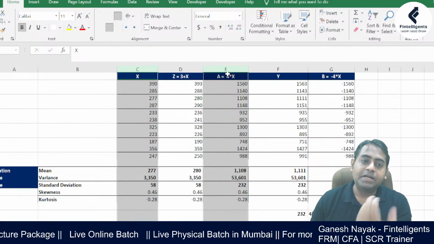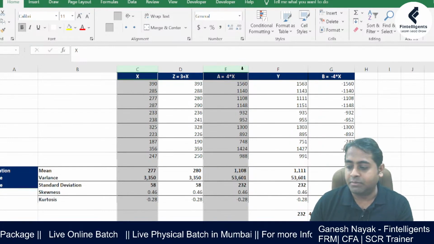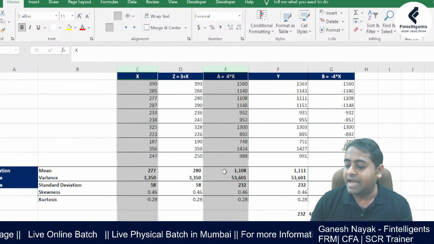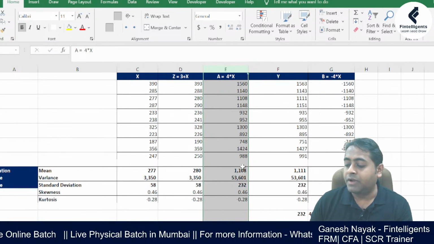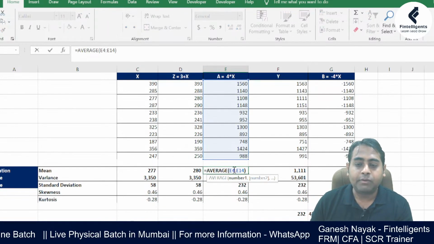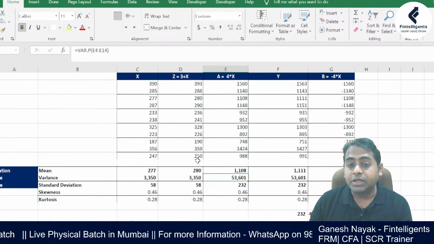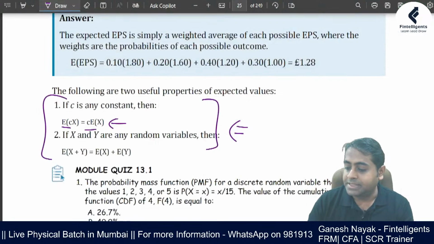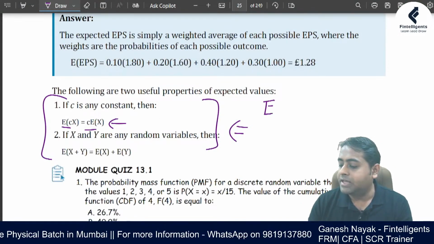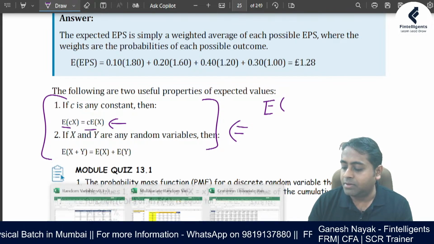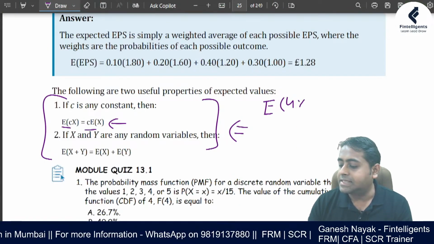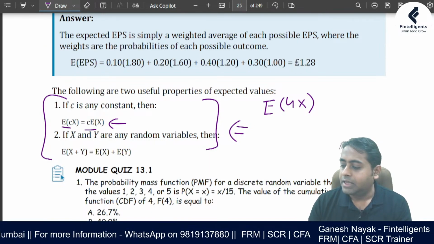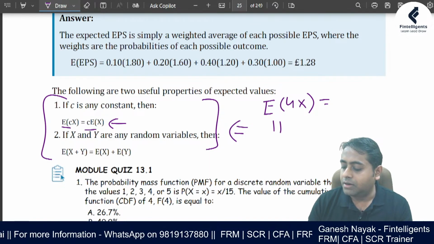Whatever is the value of x, multiplied by 4, and I'll get this new random variable. Now when I calculate the average, what is this average? 1108. It is basically calculated. Now can I use this logic? So can I calculate the expectation of, what was the number? The number was 4 into x, right? So 4x, this is a new variable, right? What was the answer?